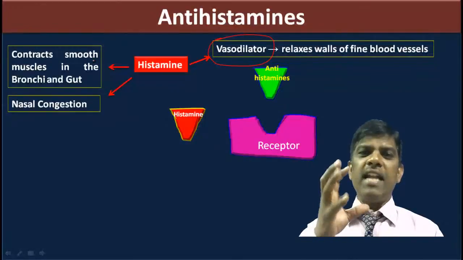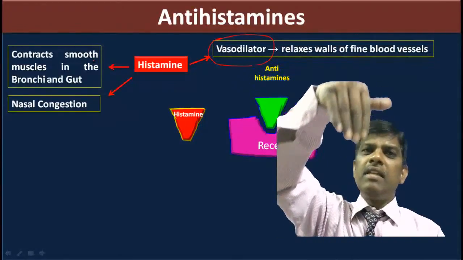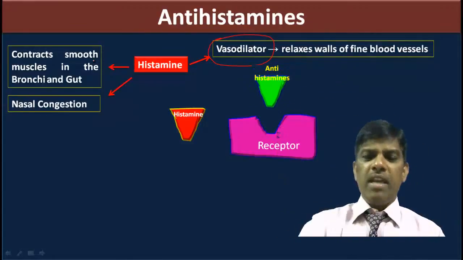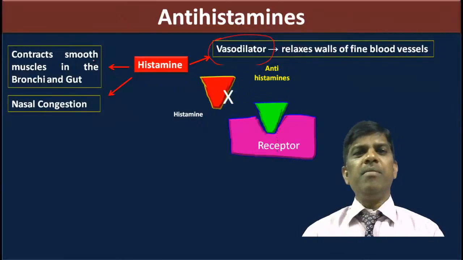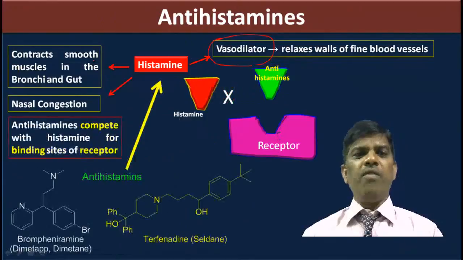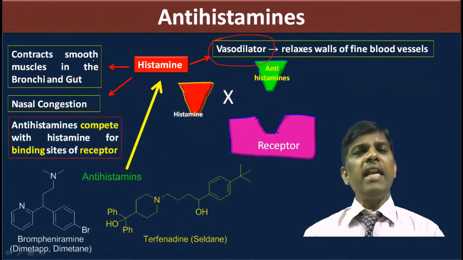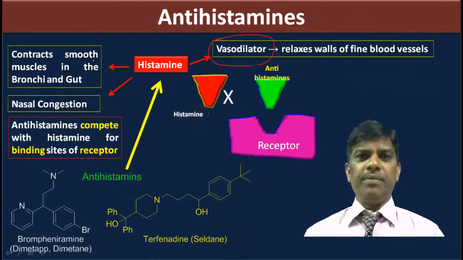Antihistamines go and sit in the receptor, where they mimic the histamine and stop the histamine from entering the receptor. So histamine will not sit in the receptor. What antihistamine drugs do we commonly use? Antihistamines compete with histamine for the binding sites of the receptor.